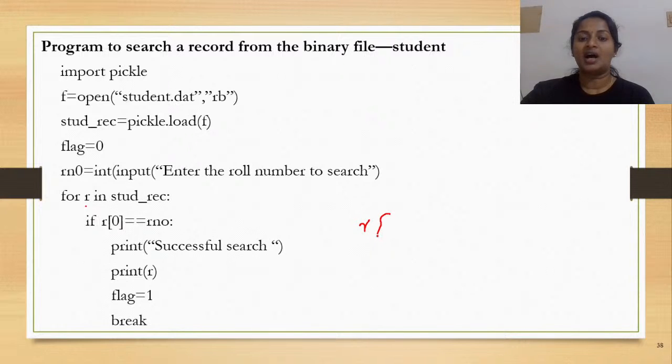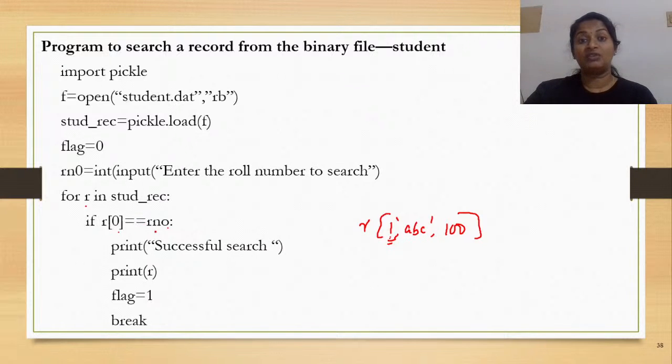So r of 0 indicates the roll number. So what you need to do is write an if conditional and check each time whether rno is equal to the first index of your student record. Okay, so this is how we check it: r of 0 is equal to rno.